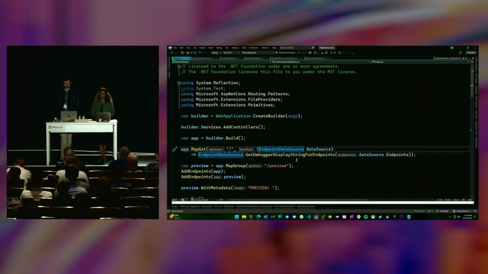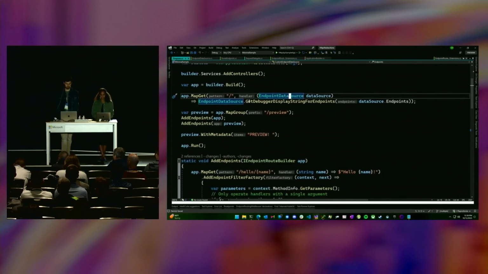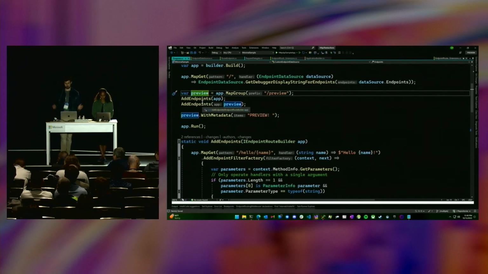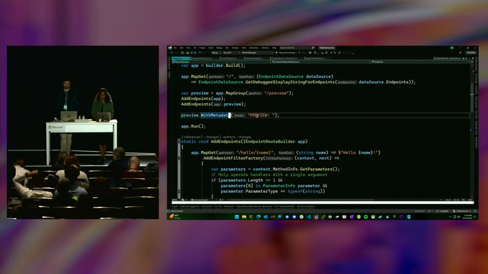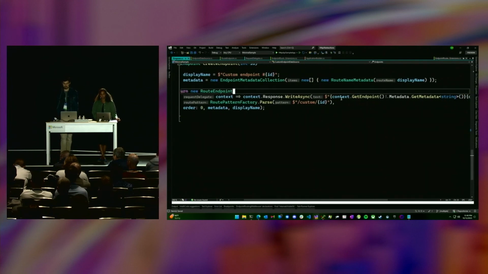So that's what I've added to the root. This is using dependency injection. That's a feature with route handlers. Anything that's in the service container, you can add it. And so this should allow us to see the routes that we've added. So with this preview, basically, the only difference between the root app and this preview area is that I've added metadata, and this takes any kind of object. In this case, I chose string. You should create your own object type so it doesn't conflict when you do something like this. So typically in something like middleware, you would call context.GetEndpoint.